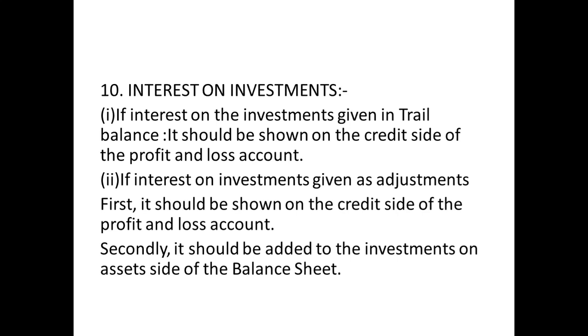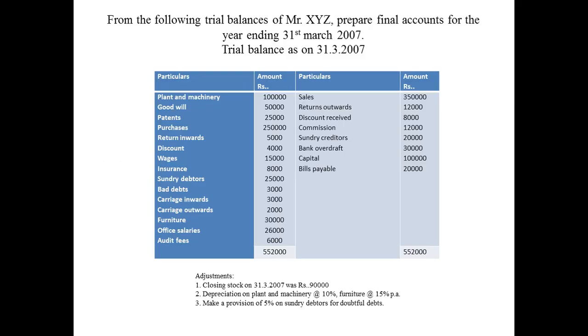So I hope I made it clear. Investments means investments, if at all any are given in the question, you need to consider it as such. So this is what it is. Interest on investment means you take interest on investment. If it's given in the adjustment, first it should be shown in the profit and loss account, and second, it should be added to the investments on the asset side of the balance sheet.